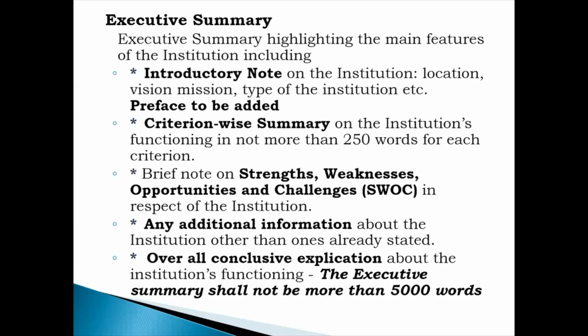And the executive summary: what exactly is the executive summary? Here we ask for an introductory note about the institution, its basic details, location, vision, mission, type. Then we ask for a criteria-wise summary of all the 7 criteria. The maximum size limit for each criterion is not more than 250 words. Then a brief note on the SWOT analysis which the institution feels is applicable to their HEI. Apart from the SWOT analysis, criteria-wise summary and introductory note, any other information that you need to add, you can add. But for an overall conclusive statement including all this, the size limit is 5,000 words only.